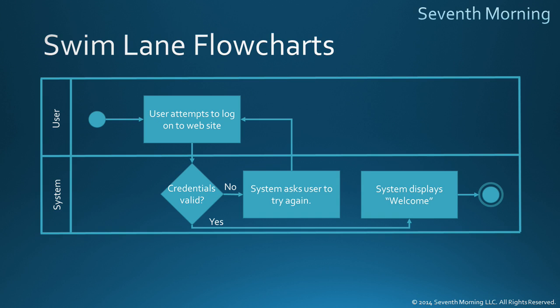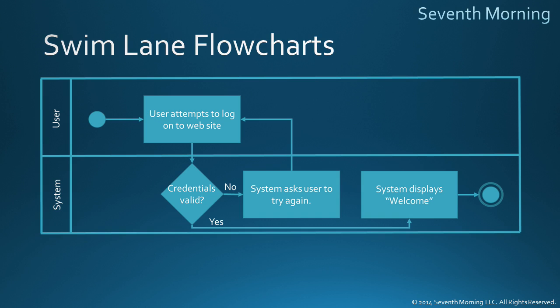We start with the start shape in the top left. Since the user is taking the first action, we place the start shape in their lane. We then follow the connector to the right, where the user attempts to log on. We then follow that next connector into the system's swim lane, where we have the diamond shape for whether or not the credentials are valid. If they're valid, the connector goes over to the far right and displays the welcome message, and then it finishes. If not, the system asks the user to try again, and we have that connector going back to the step where the user attempts to log on.